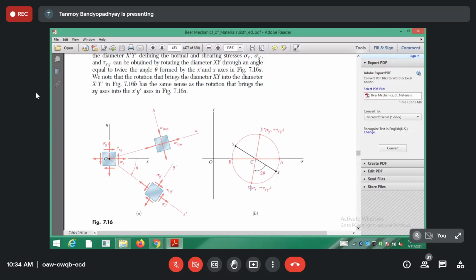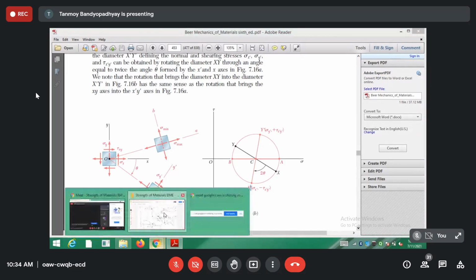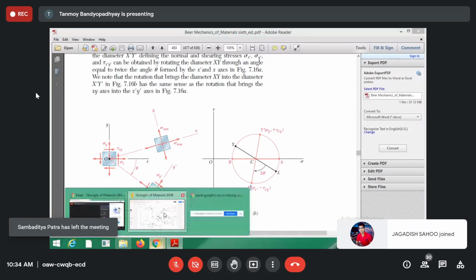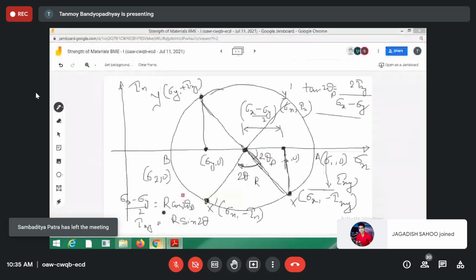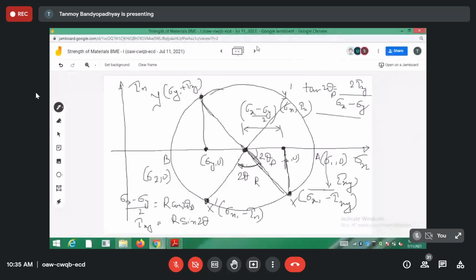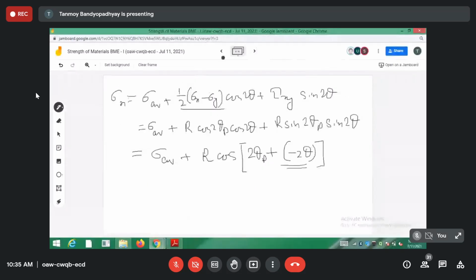So the bottom x prime is actually sigma n prime, minus tau n, and the y point, y prime, is actually sigma n, tau n. So in order to obtain any point on the Mohr circle, what you have to do is, this is the actual line. So xy is your actual line, and then this xy line you have to rotate by 2 theta. So initially you have to get this xy line.